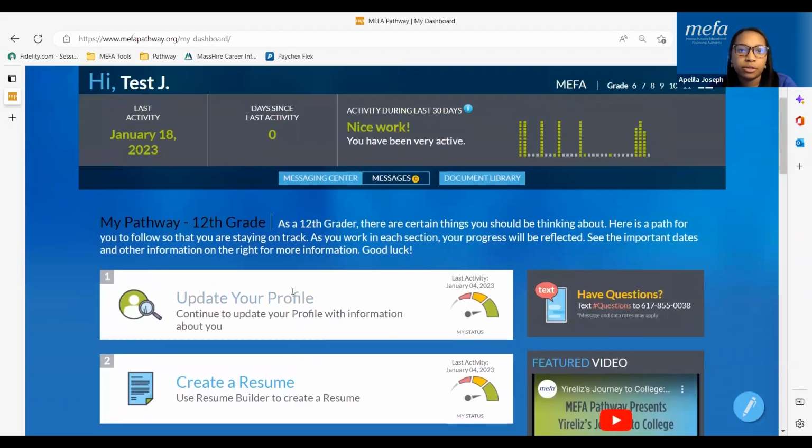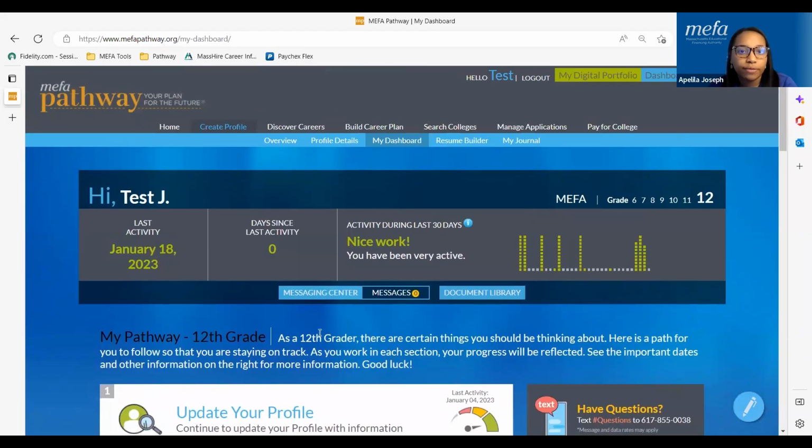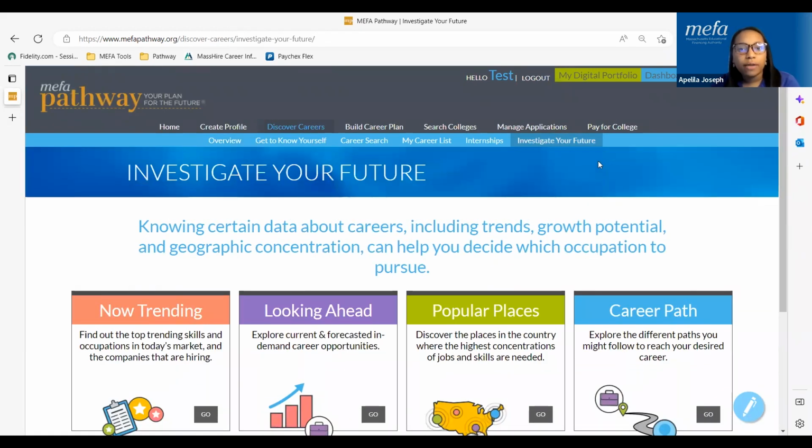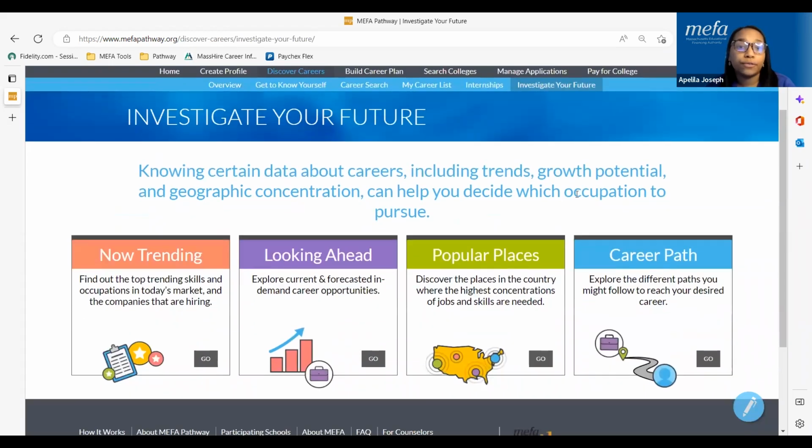For today's purposes, we are going to take a look at one of the Investigate Your Future activities. So to navigate there, I'm going to click on Discover Careers. And then from Discover Careers, I'm going to click on Investigate Your Future. Investigate Your Future is comprised of 4 different activities. For today, we're going to just take a look at Now Trending. Now Trending identifies the top trending skills and occupations in today's market, as well as the top companies that are hiring. So I'm going to go ahead and launch that activity.